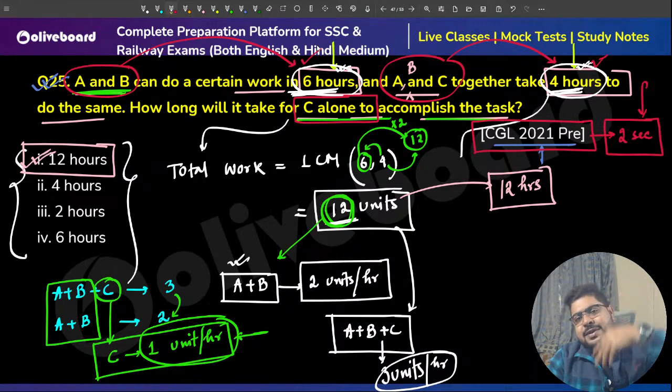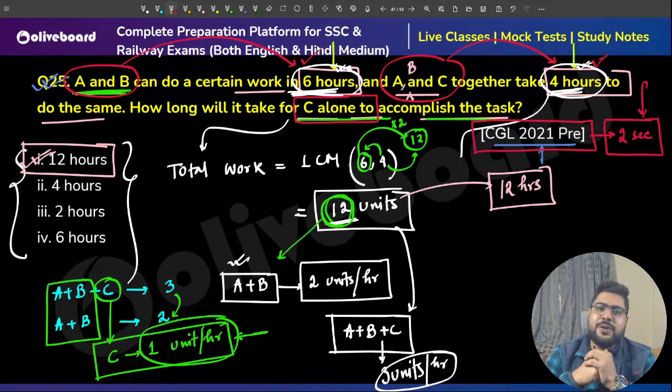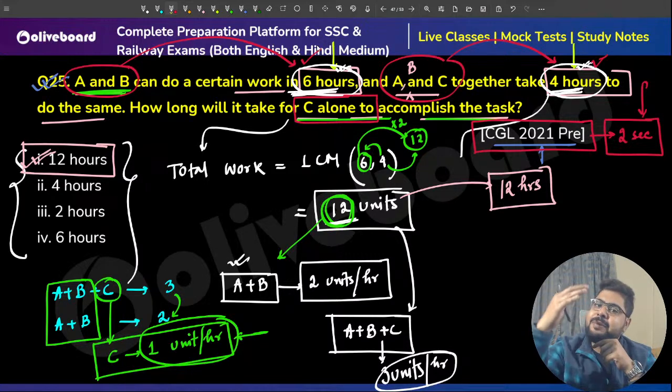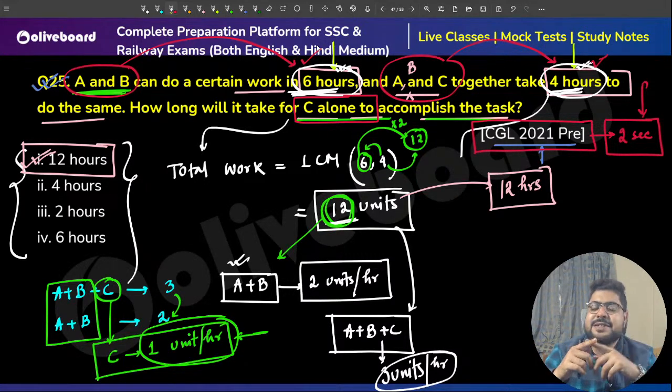If the number of persons is less, time will be more. If the number of persons reduces, say for example, you have a plate of biryani in front of you. If you eat alone, you will finish it slower. But say you and I both are eating from the same plate, then we'll finish it faster. So number of men, if that increases, time reduces. And vice versa, if the number of men reduces, time increases.